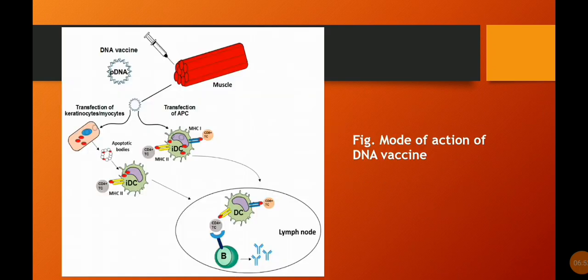Here is the figure: mode of action of DNA vaccine. The DNA vaccine is injected into the muscle, and within the host, the DNA vaccine actively functions to induce a strong immune response.